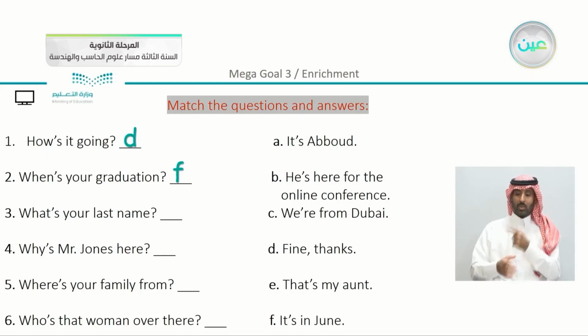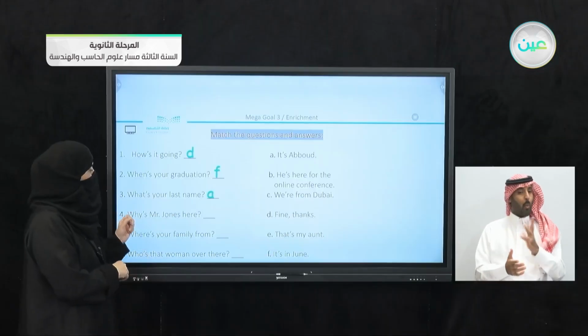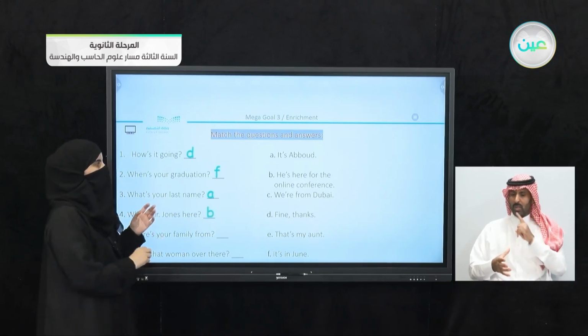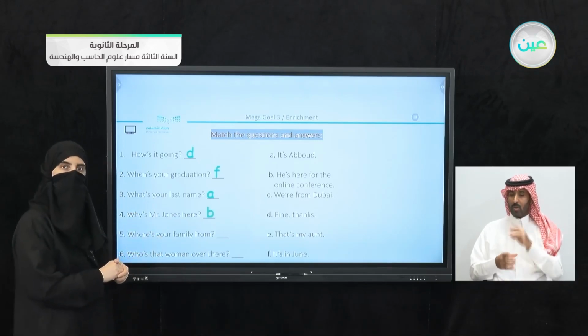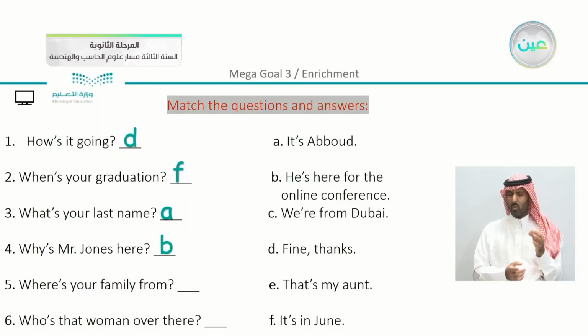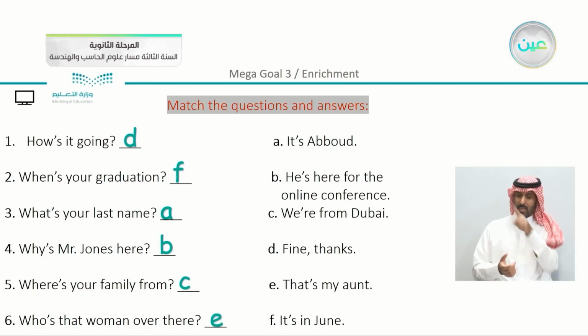What's your last name? We are asking for information, so we have here A. Why is Mr. Jones here? We have an answer, B. He's here for the online conference. Where is your family from? We're asking about a place, so we have C. We're from Dubai. And the last one, who's that woman over there? We're asking about a person. That's my aunt, which is E.